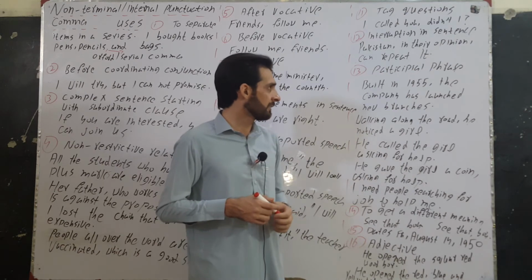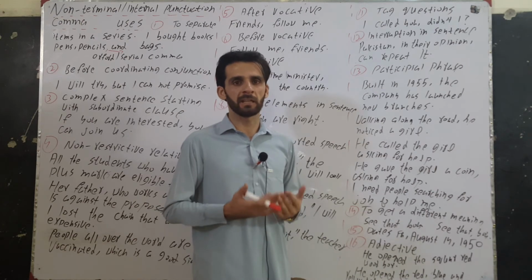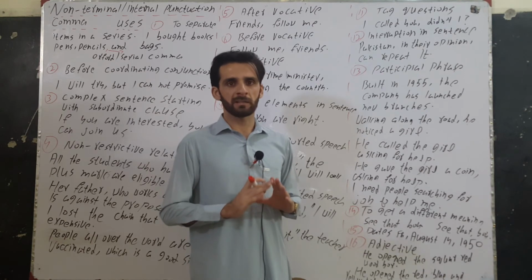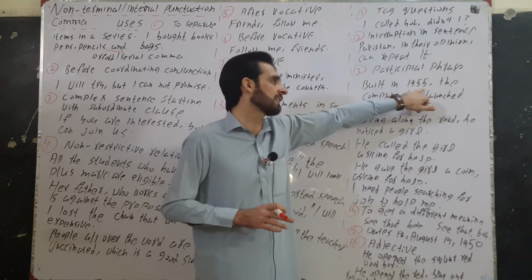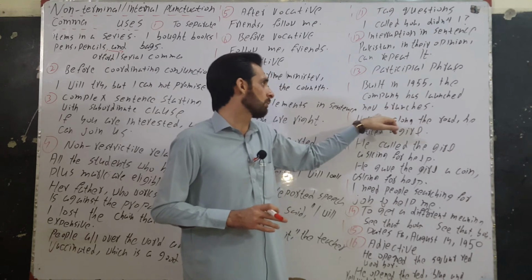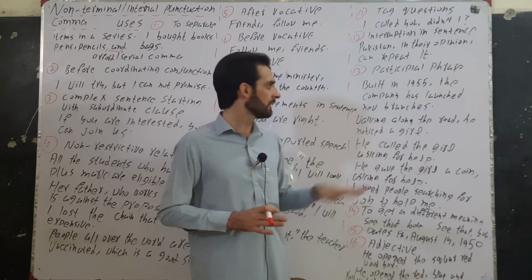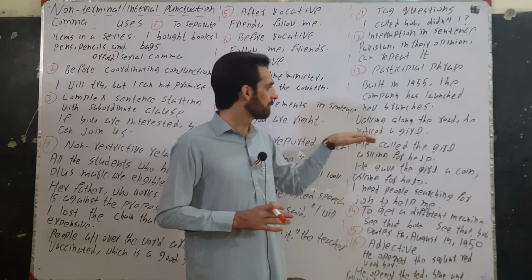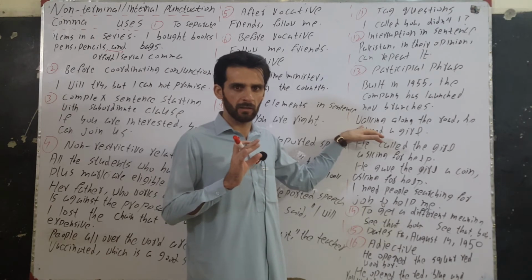Next is the participle phrase. Participle phrases are phrases comprising mainly a participle, present or past. When a participle phrase, whether present or past, comes at the start of the sentence, we will use comma after it. Built in 1955, the company has launched new branches. If the participle phrase comes at the end of a sentence and it defines the word not immediately preceding it, we will use comma with it.